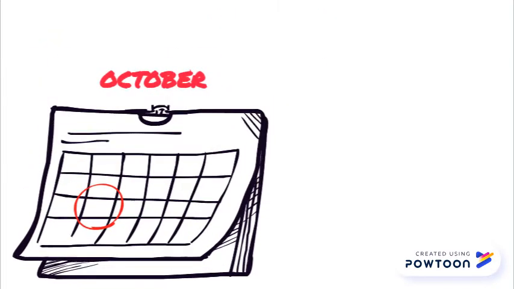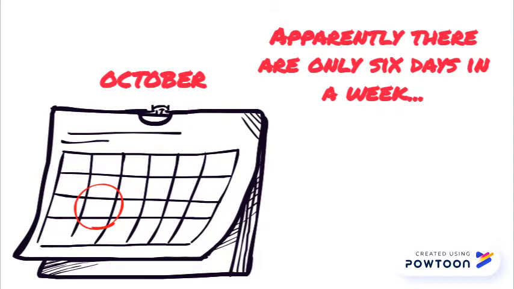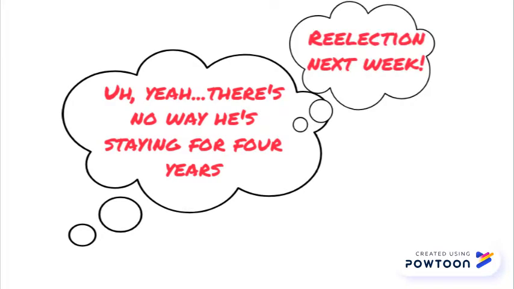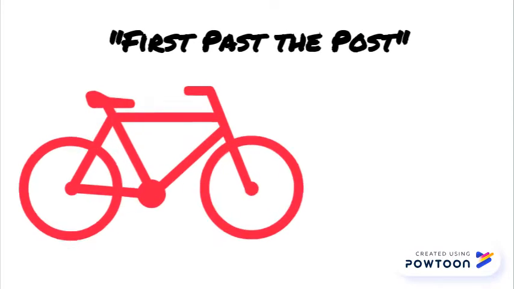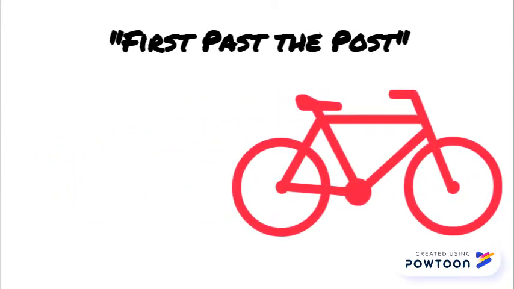Federal elections are required to be held in Canada on the third Monday of October on the fourth calendar year after the previous election. However, the Prime Minister reserves the right to call for an election at any time prior. First past the post is a term commonly used to identify the Canadian electoral system. Here's how that system works.